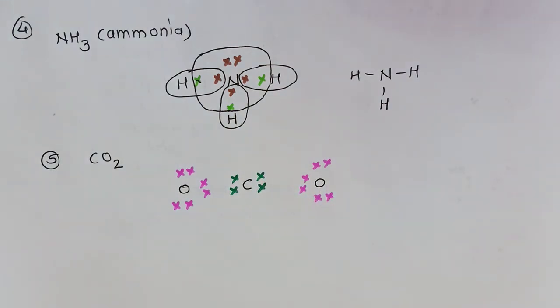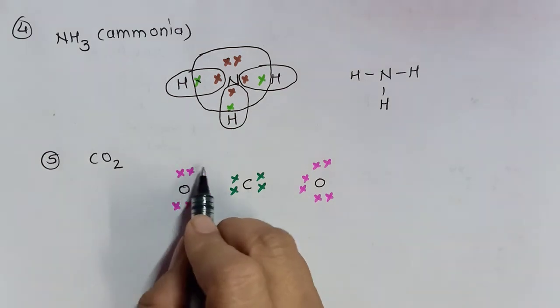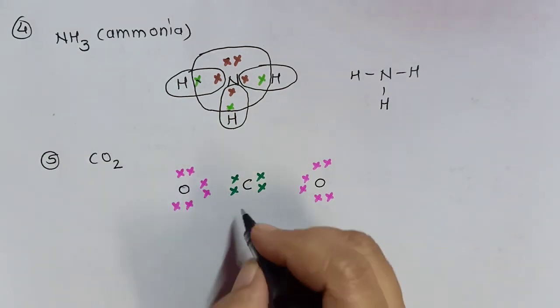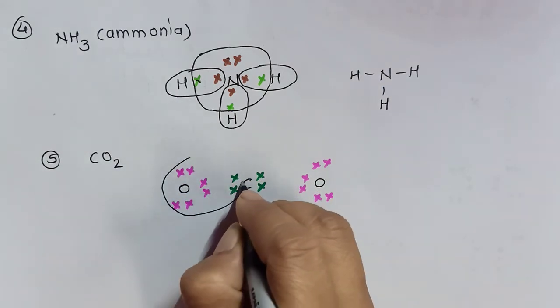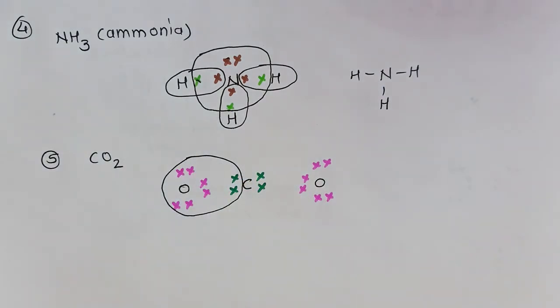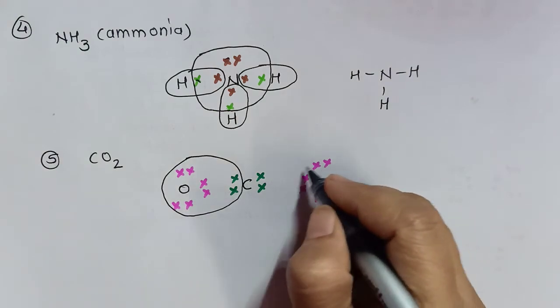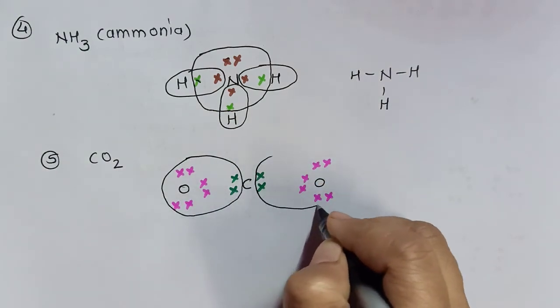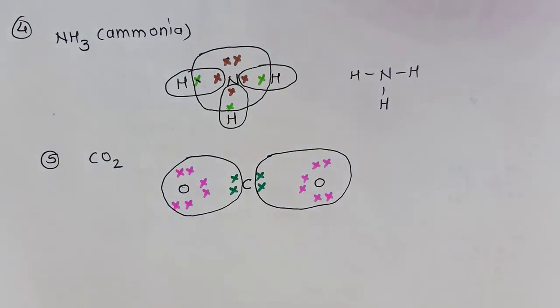Now let us complete the octet of every atom in this molecule. Oxygen with its own 6 electrons will share 2 electrons with carbon, thus completing its octet. Similarly, this oxygen also with its 6 electrons will share 2 electrons with carbon, completing its octet. Now how is carbon going to complete its octet?